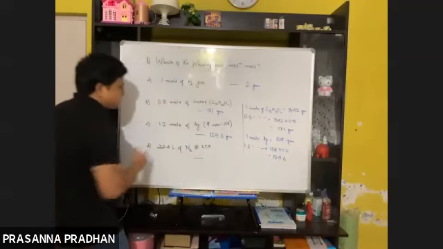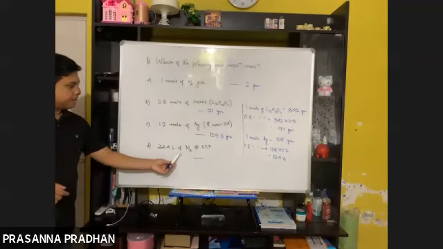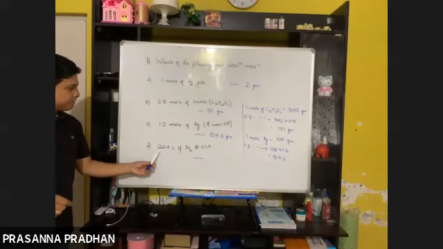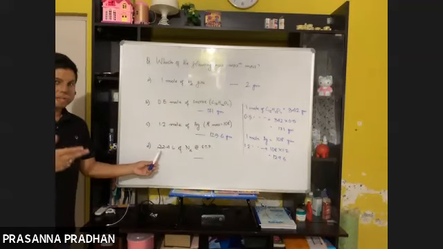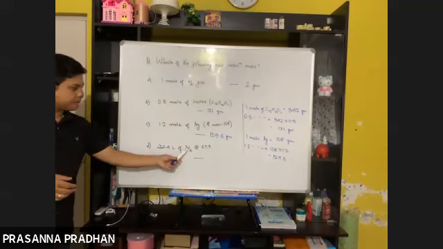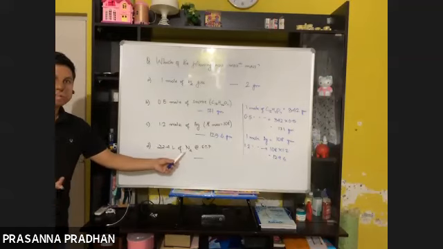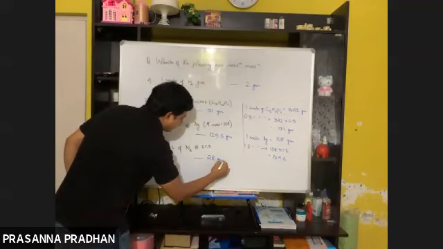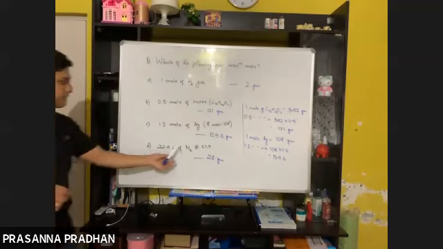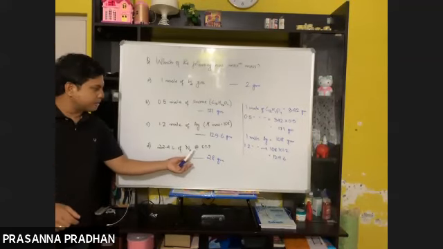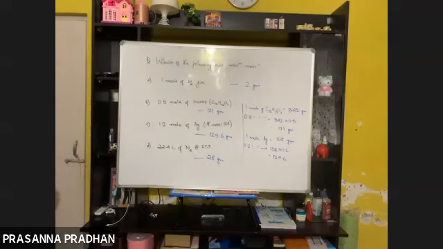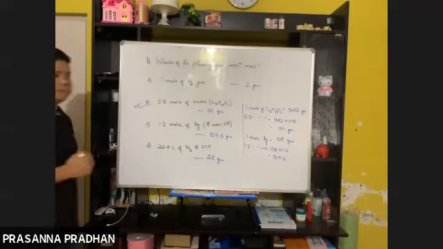Now what will be the answer to the last part? 22.4 liter of any gas at STP means 1 mole. So 22.4 liter of nitrogen at STP means we are talking about 1 mole of nitrogen, which is equal to the molar mass. The molar mass of nitrogen is 28 gram. So 1 mole means it's equal to the molar mass. Which has the maximum mass? The correct option is number B.